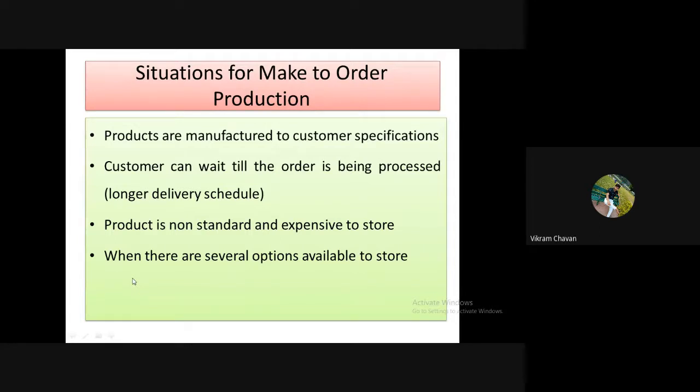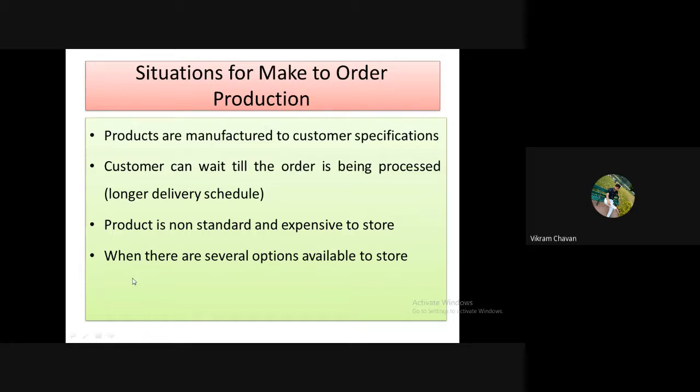In make to order production, the production will start after the receipt of a confirmed order from the customer side. These products are special purpose products. Sometimes we can say they have high cost, and their specifications are decided by the customer only. Because of that, we should go for make to order type of production.